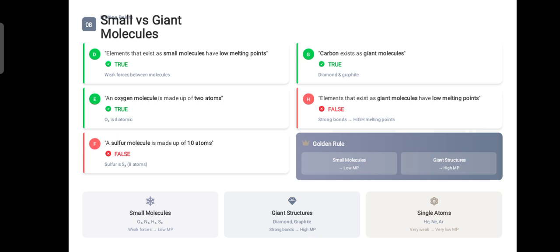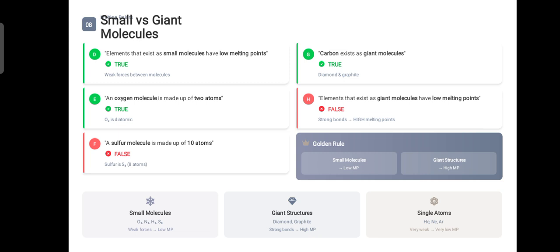You just have to keep in your mind these golden rules. You have to learn or memorize it. Smaller molecules have low melting points, while the giant structures have higher melting points. Single atoms are all inert gases like helium, neon, argon, xenon, krypton, etc. And the giant structures, we already have learned about diamond and graphite.